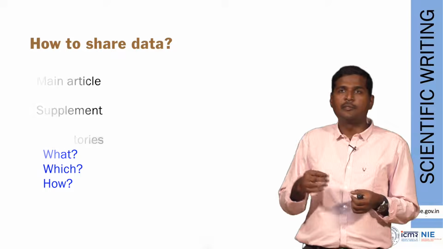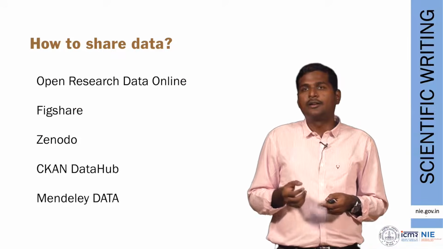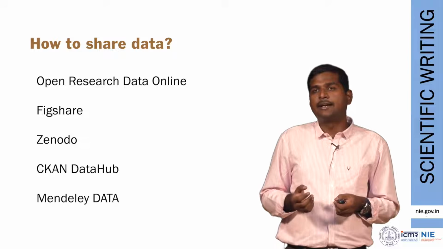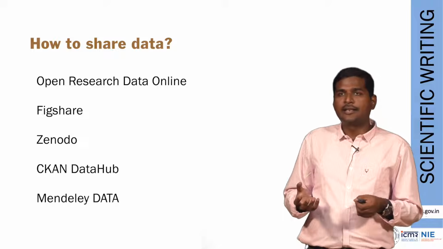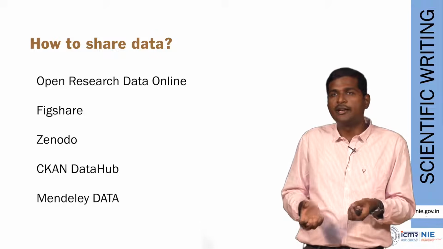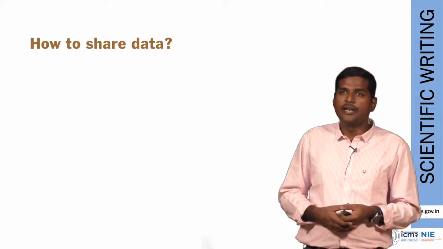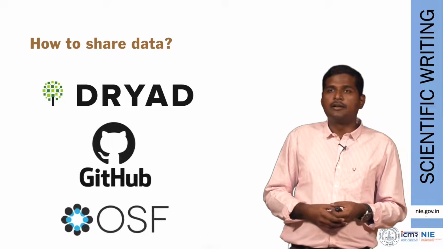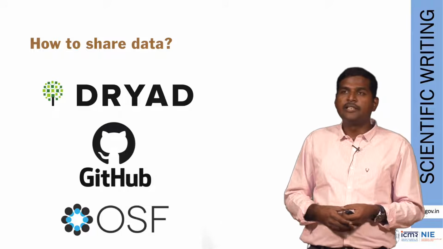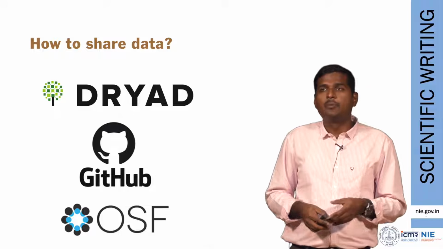Some of the examples I have shown you here: Figshare, Zenodo, Cran Data Hub, Mendeley Data. These are some online data sharing repositories, data sharing services where you can put your data and give someone the link and they can download the data from there. Dryad, GitHub, OSF, these are also some examples of online data repositories.